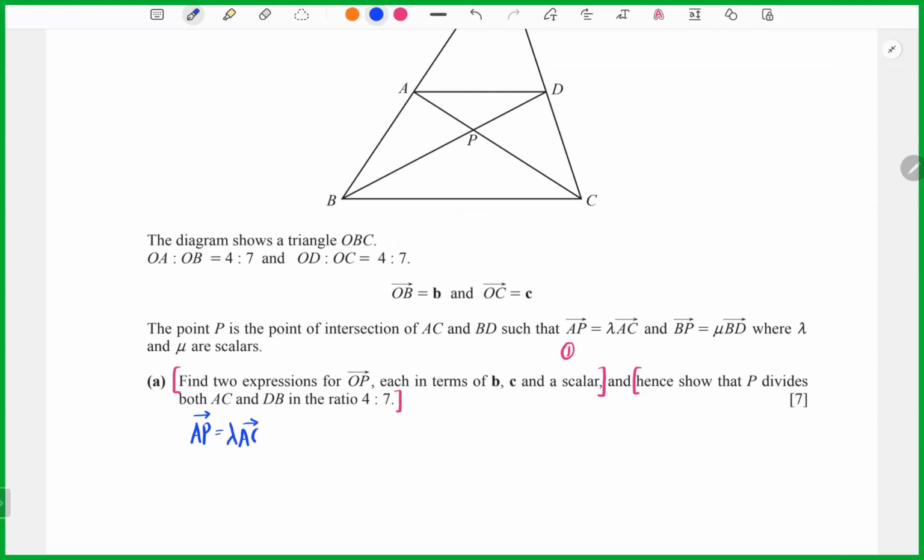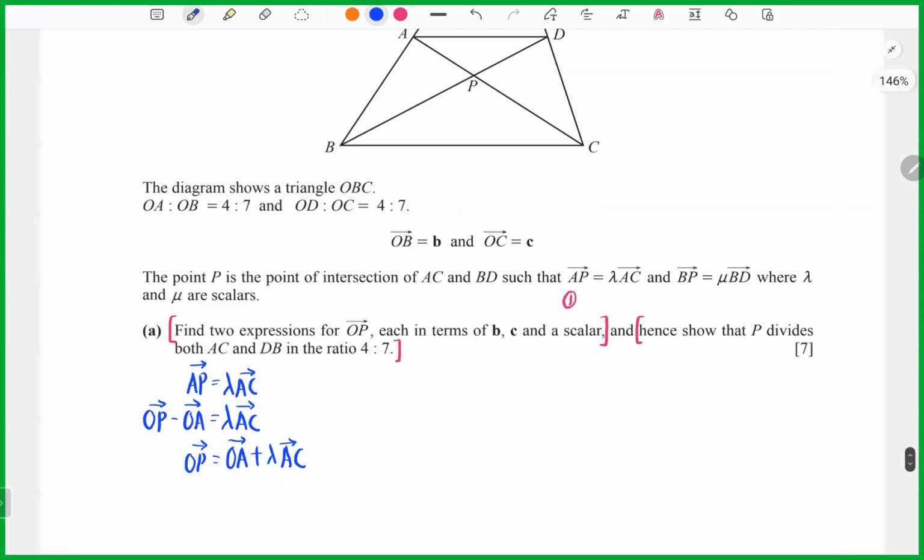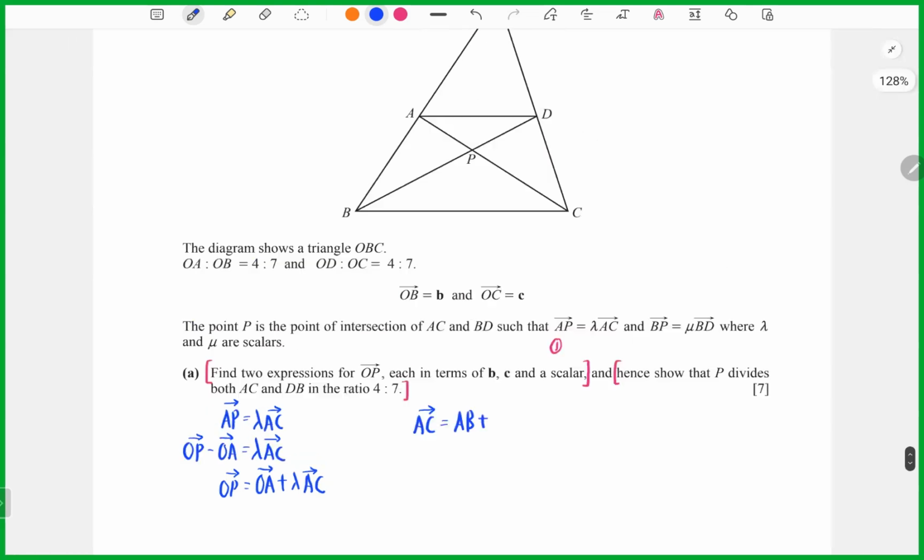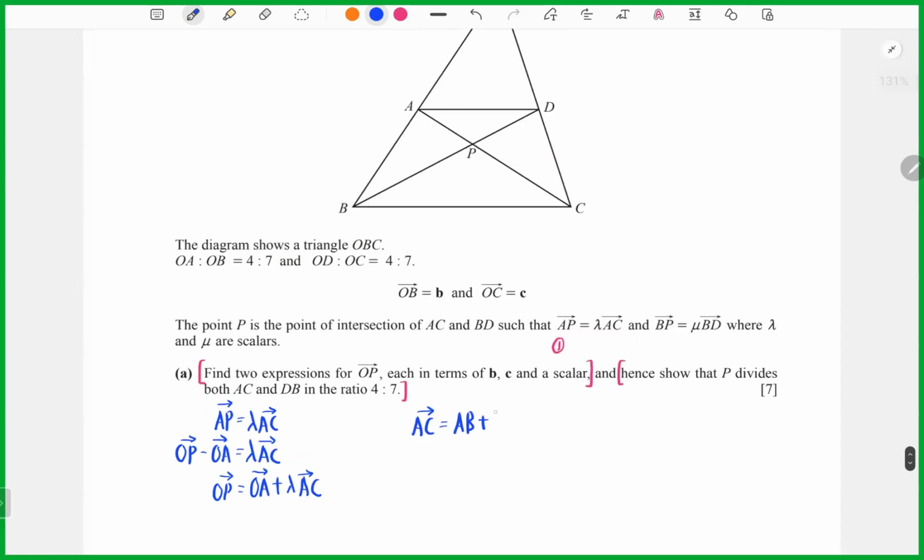So now I can take OP minus OA equals lambda AC, so OP equals OA plus lambda AC. Now we look at AC. AC is AB plus BC.